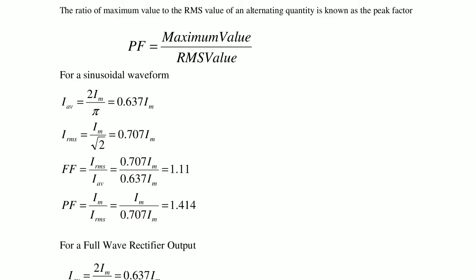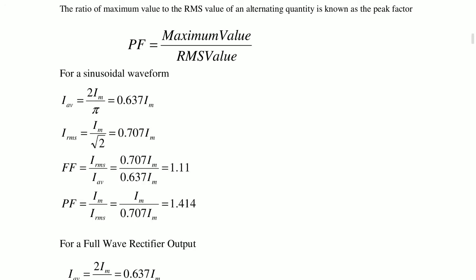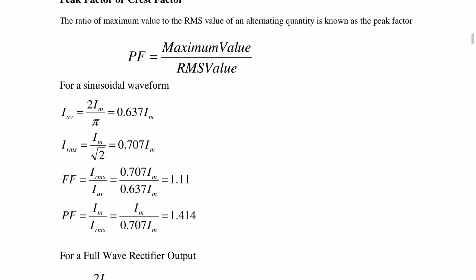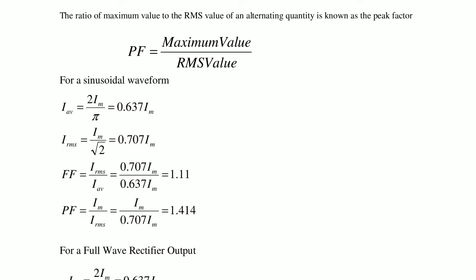The form factor is 0.707 divided by 0.637, which gives 1.11. It is nothing but a sinusoidal. So the peak factor is Im by 0.707 Im, maximum value by RMS value, which is 1.414.